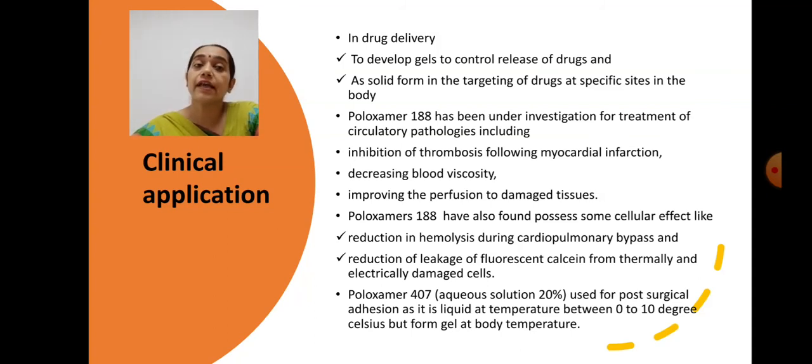Poloxamer 188 has been under investigation for the treatment of circulatory pathologies. As we have said, these are functional excipients and they have shown certain activity, like they inhibit thrombosis following myocardial infarction. Since myocardial infarction is associated with thrombosis, there will be the formation of clots in our capillaries, and this will block the movement of the blood, and this slowing down can lead to heart failure also.